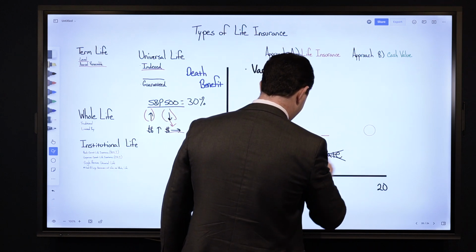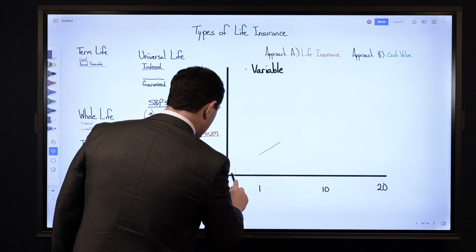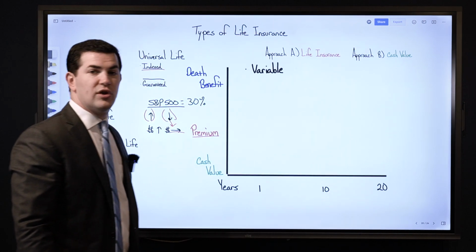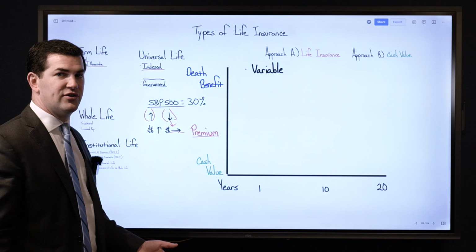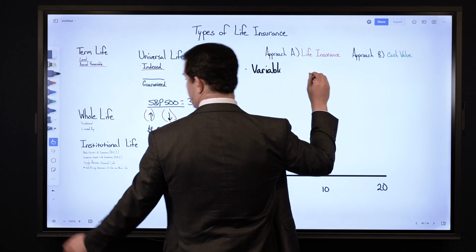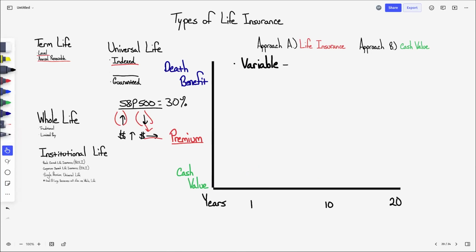It's exactly what happens. So with a variable universal life insurance policy, this definitely offers the most upside when it comes to your cash value growth. The reason why is that your money can be invested directly in the market. Typically, it's mutual funds.